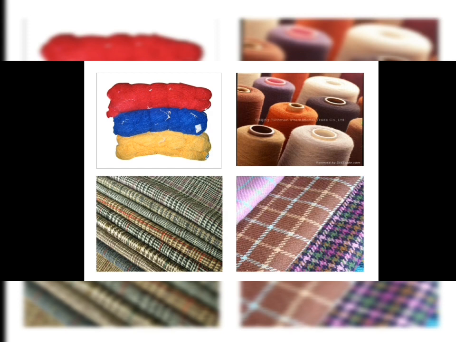Here you can see different colored fibers. See here, all the fibers are colored. This is the yarn rolled, this is the fabric, and this one is also fabric. So this is the process of fiber to fabric.